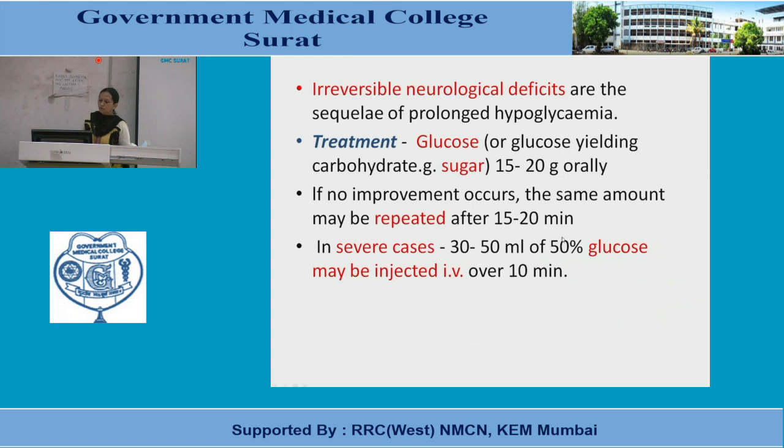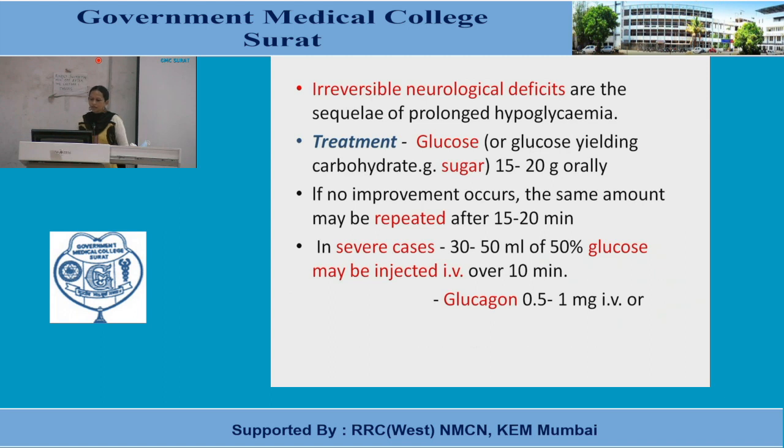If it is not possible to reverse, or in an unconscious patient, then in severe cases 30 to 50 ml of 50% glucose may be injected IV over 10 minutes. Remember here, oral glucose and then the increased dose of IV glucose.